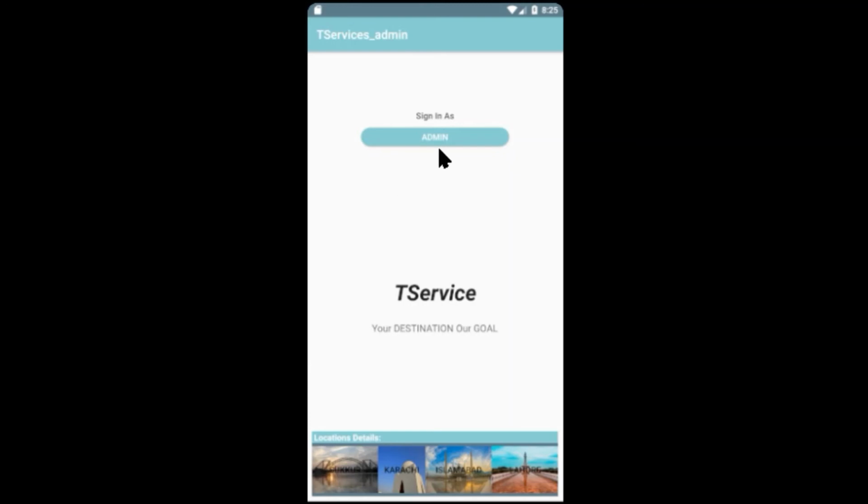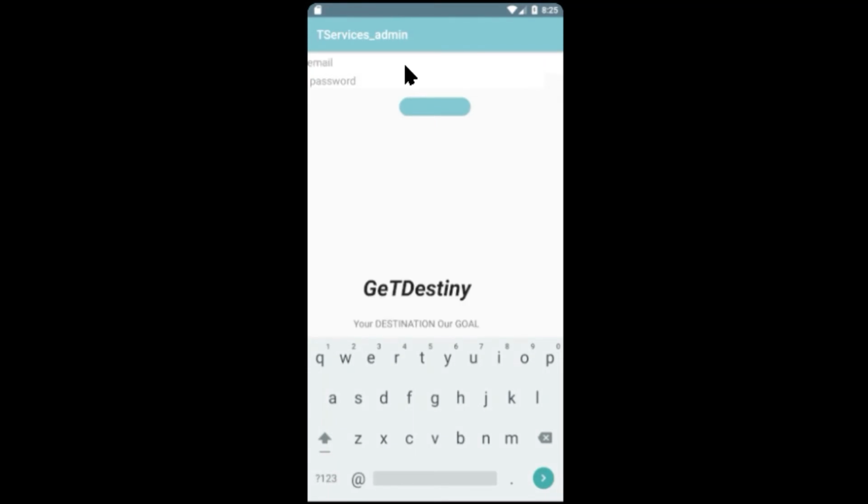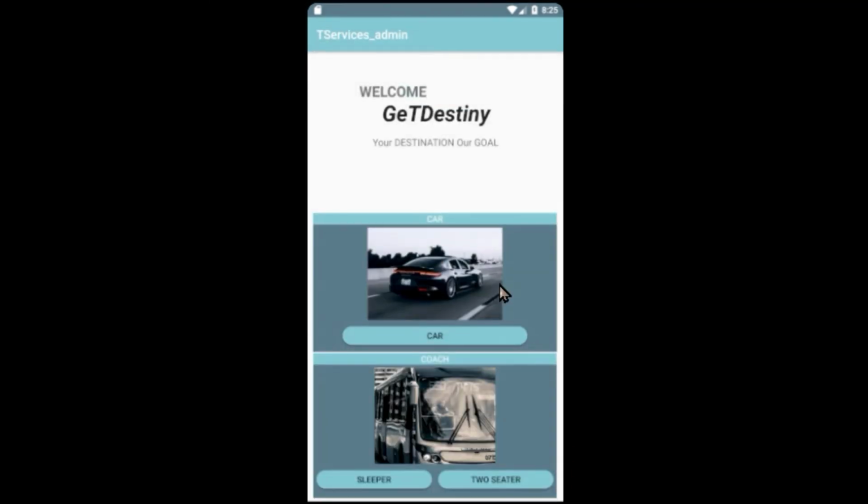So we will click on the admin button. I will log in at admin.com, password 3, and go to the selection where I want to check the car seat or sleeper seat.